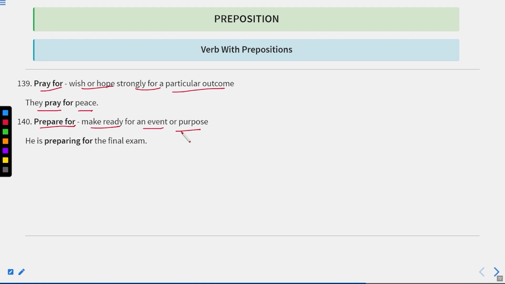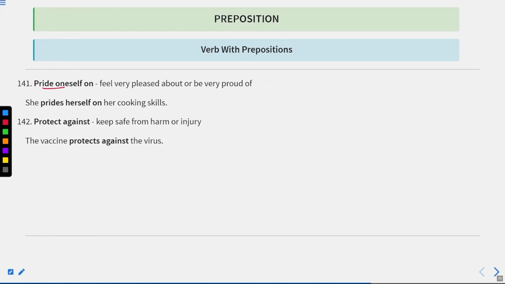Prepare for, make ready for an event or purpose. He is preparing for the final exam. Pride oneself on, feel very pleased about or be very proud of something. She prides herself on her cooking skills. Okay. Protect against, keep safe from harm or injury. The vaccine protects against the virus. Okay. Now let us move to the next one.